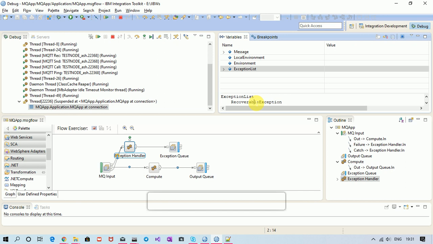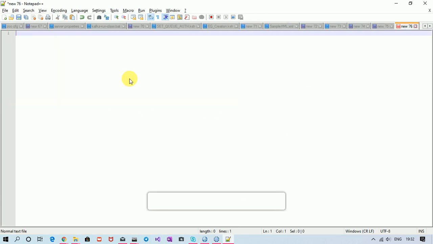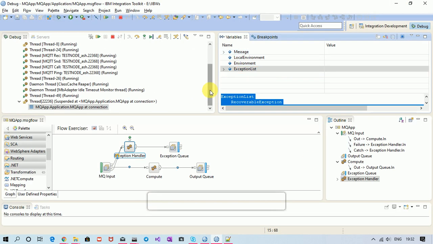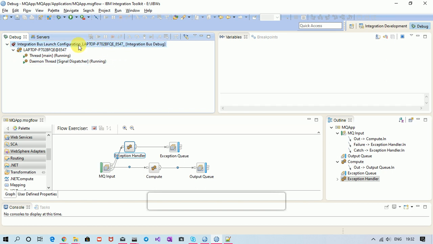So it will travel through failure terminal. And again, if it travels through failure terminal in this case which I have just mentioned, then again we will see dequeued failed. Again we cannot see the actual exception. Right, so keep all these things in mind about catch and failure terminals. So let me terminate the debugger.